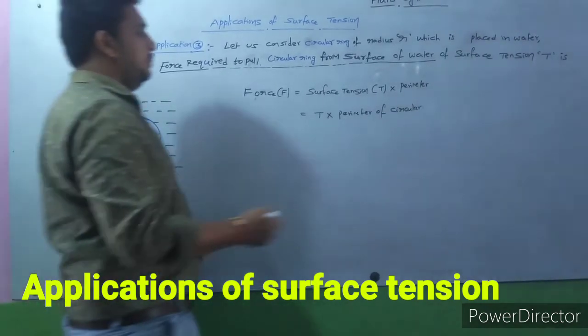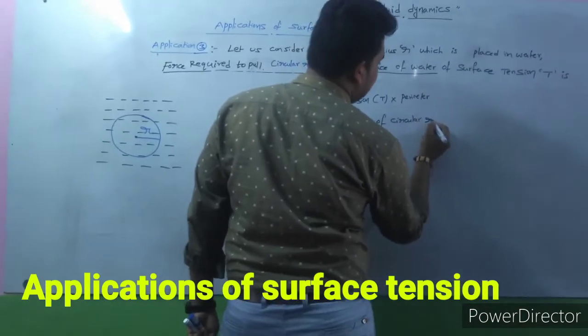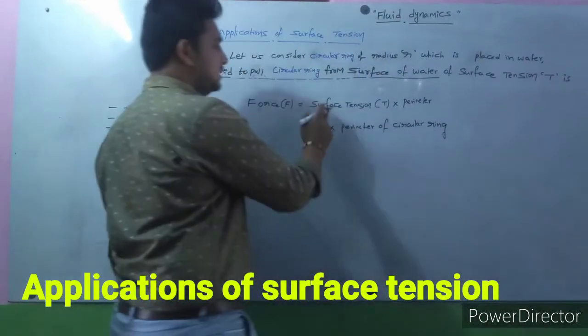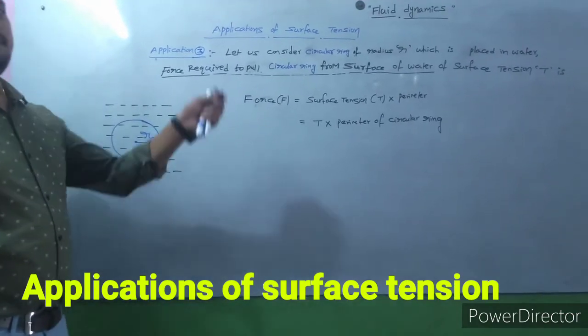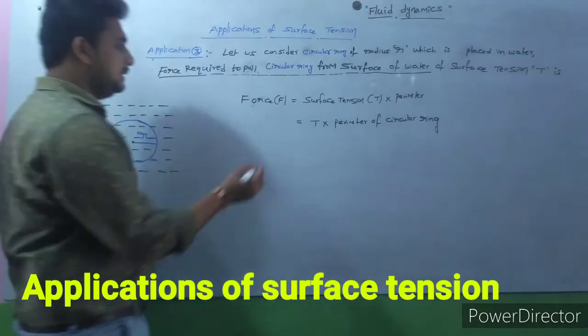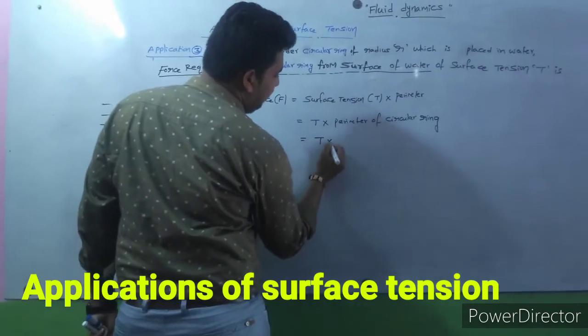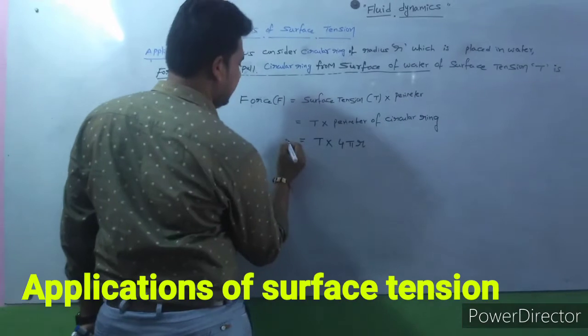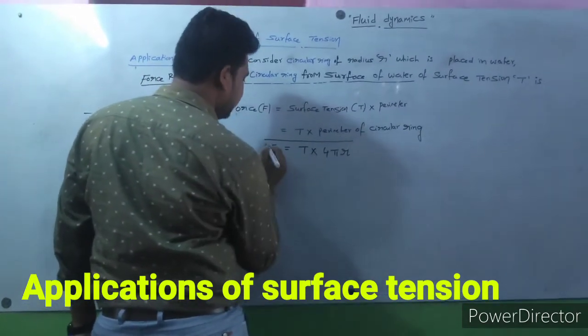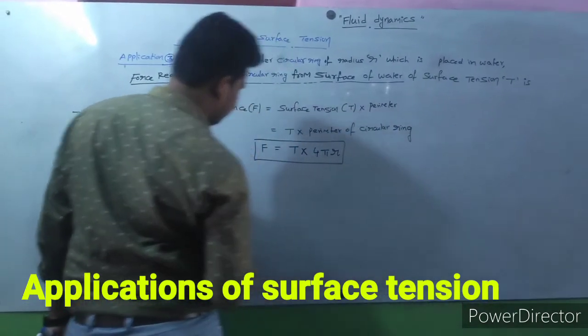The perimeter of the circular ring we consider. The formula is force equals surface tension into perimeter, so force F is equal to T into the perimeter of the circular ring, which is 4 pi r. F is equal to T into 4 pi r.